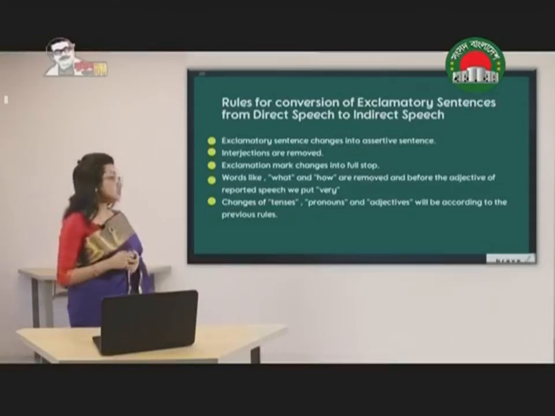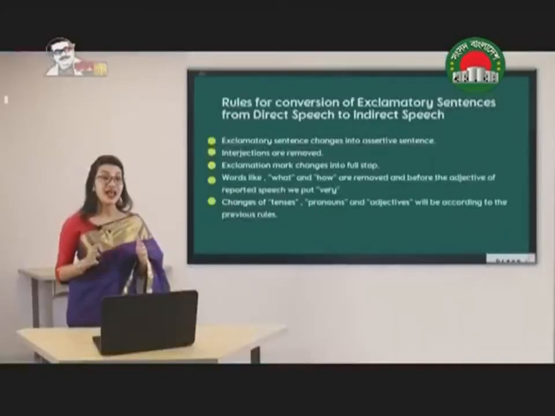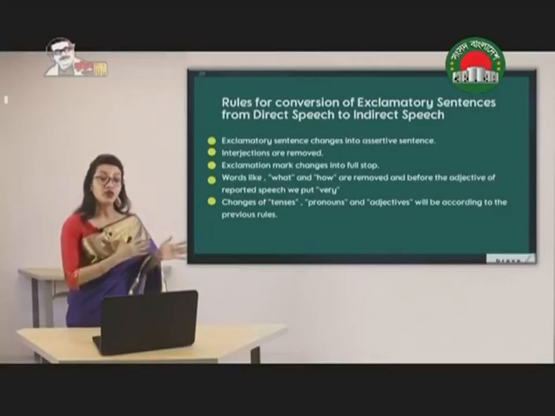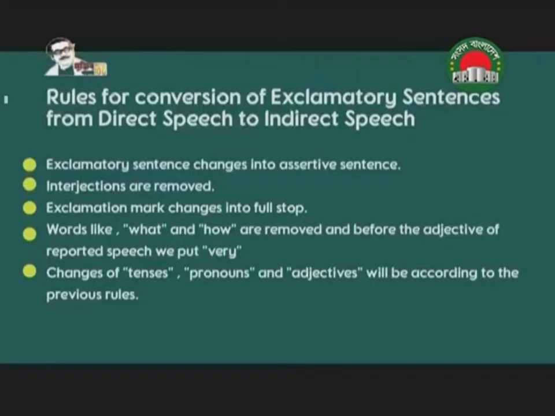The first rule is exclamatory sentences change into assertive sentences. I hope you remember the rules for how to change an assertive sentence from direct to indirect speech. So the same rules of narration, that means changing of tense, changing of pronoun, are going to be applied here too. Interjections are removed.